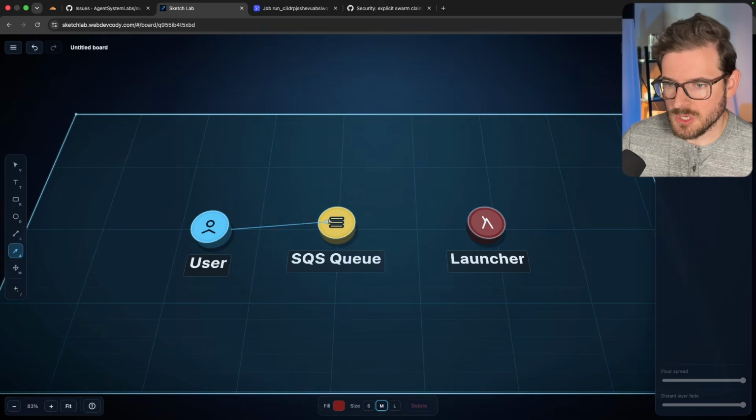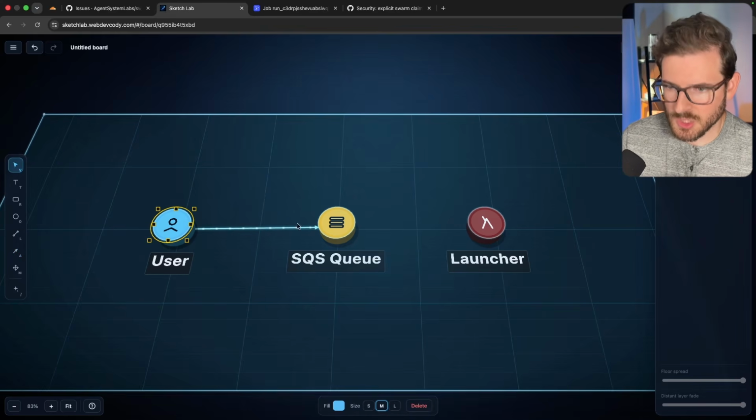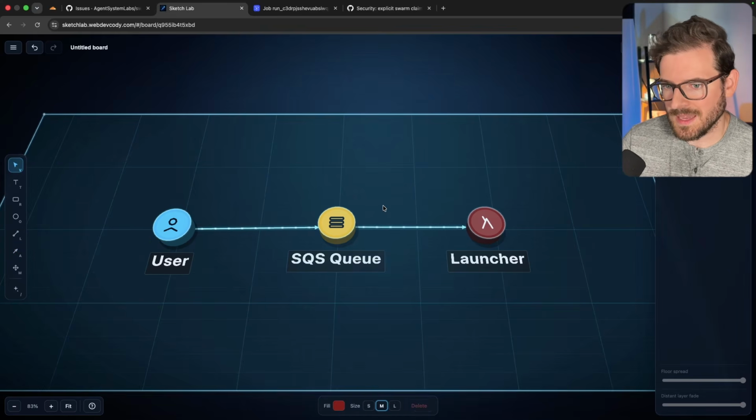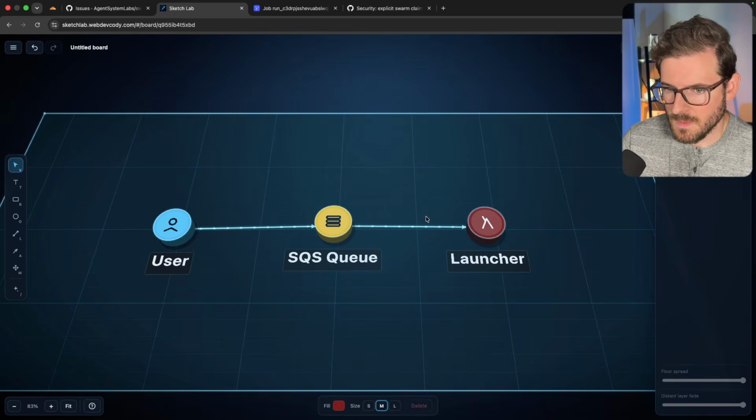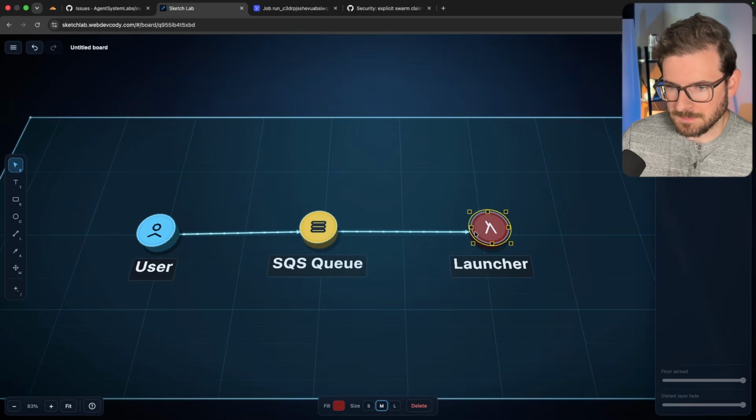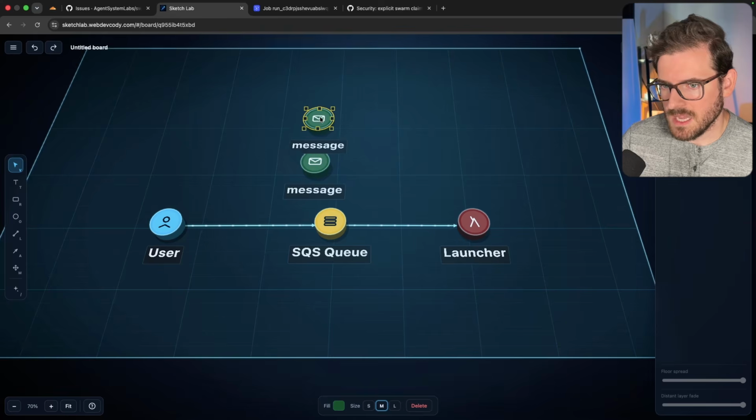And what happens is a user is going to interact with the dashboard. That's going to hit a control plane. The control plane is going to enqueue a message into this queue. And then the launcher eventually picks it up. Now, like I mentioned, with this approach, a user can keep on enqueuing messages.